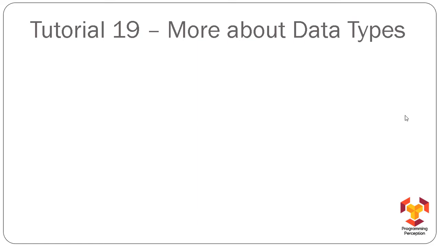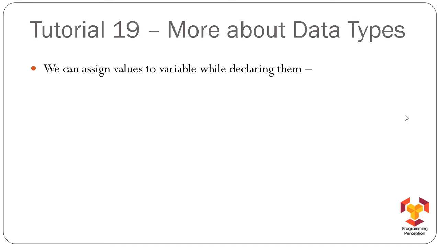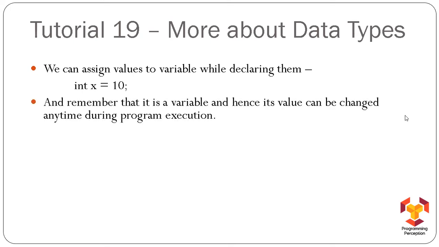In our previous tutorial, we discussed variables and data types. In this tutorial, we are going to dig a bit more into data types. So let's see. We can assign values to variables while declaring them, and you have seen that already. Now, remember that it is a variable. Hence, its value can be changed any time during program execution.